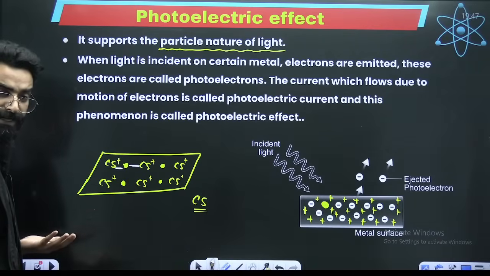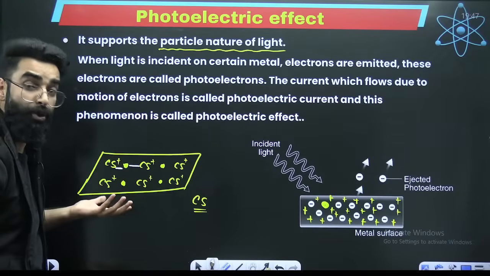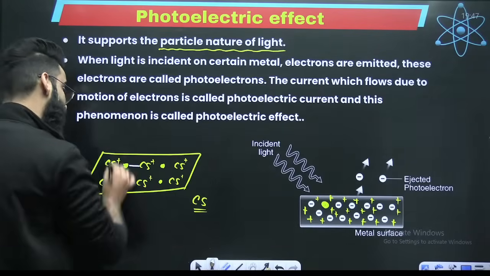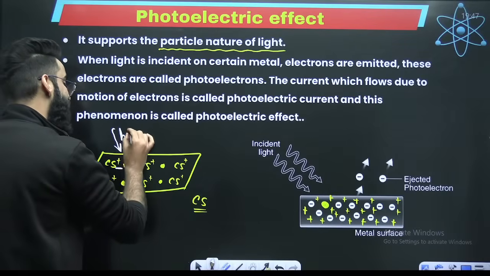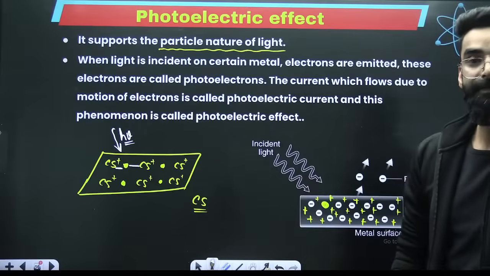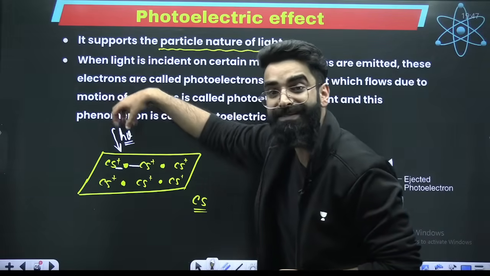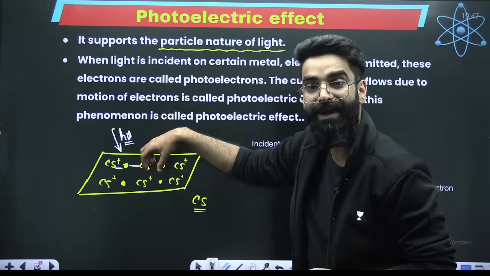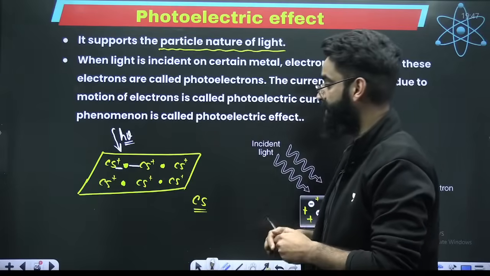Absolutely, I have to break this force of attraction. In order to break the force of attraction, what do I need to do? I need to supply energy. And imagine I'm supplying energy in the form of light, in the form of photons. What is going to happen? When photons are incident on this metal surface, some of the electrons will leave the metal surface.